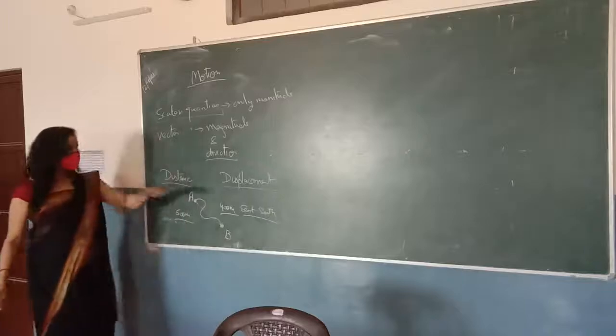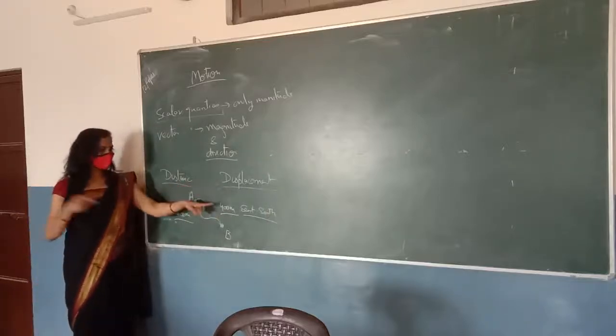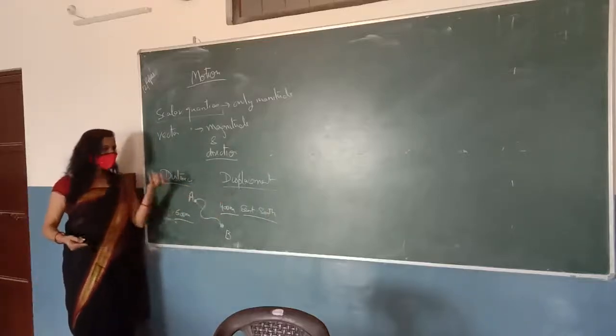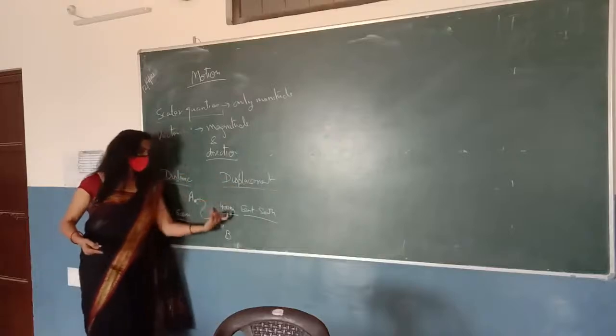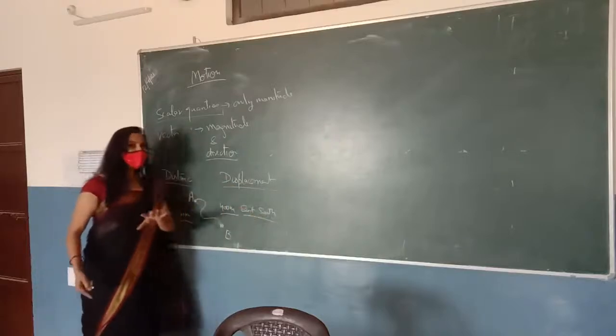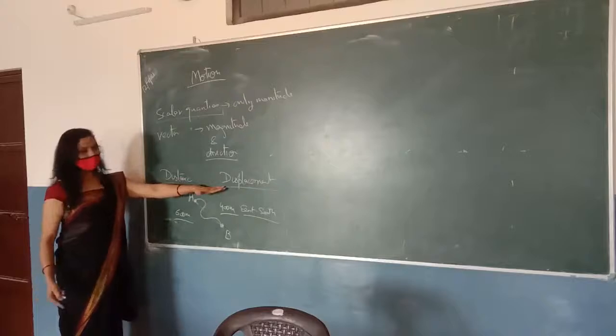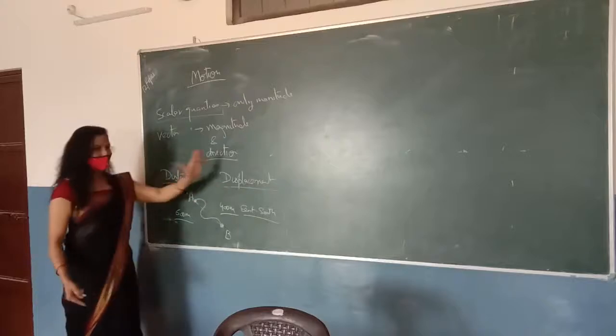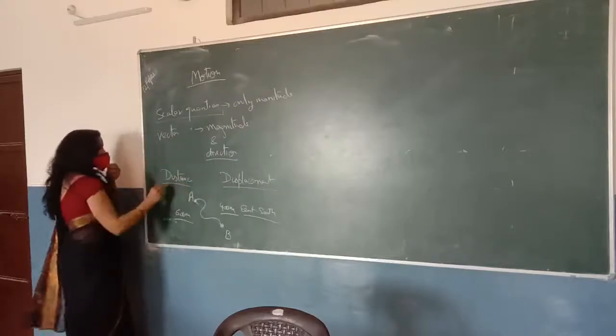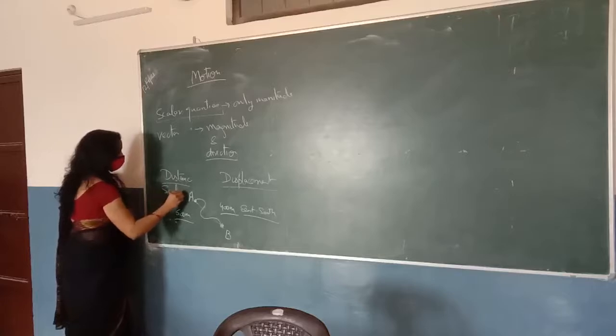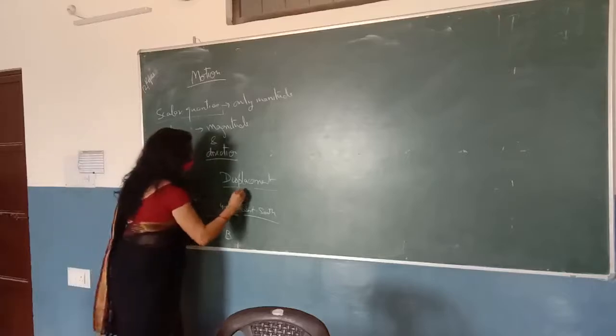So in this example, we are talking about the magnitude as well as direction. If a physical quantity has magnitude as well as direction, we will say that this is a vector quantity. For distance and displacement, we can say that distance is a scalar quantity and displacement is a vector quantity.